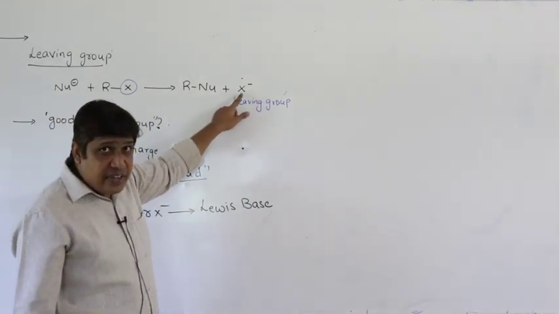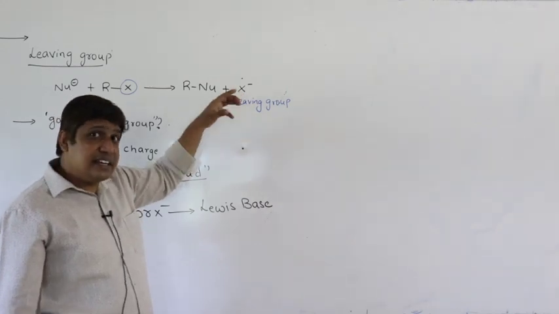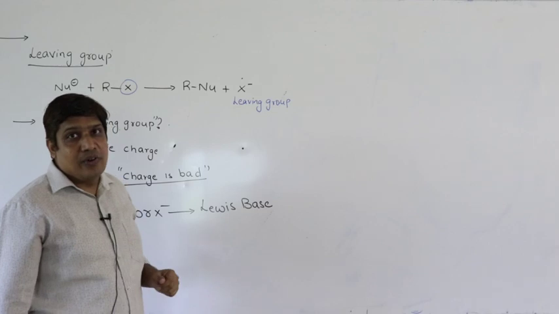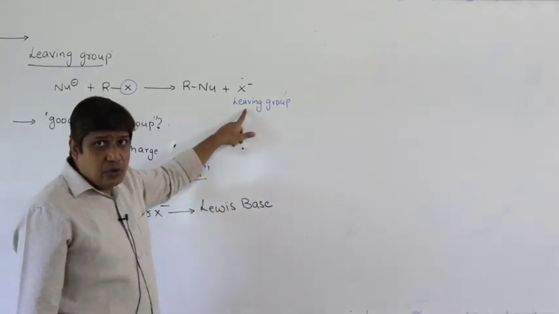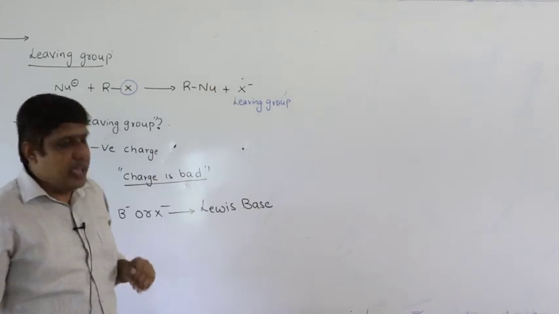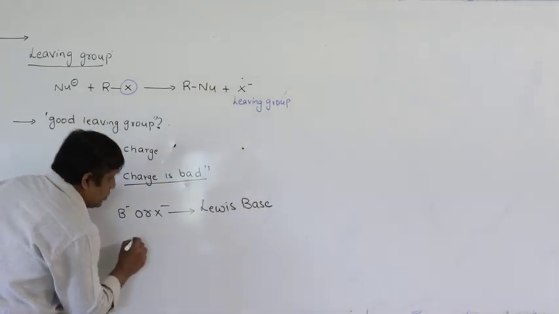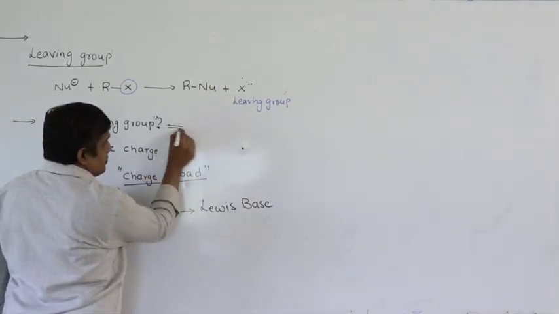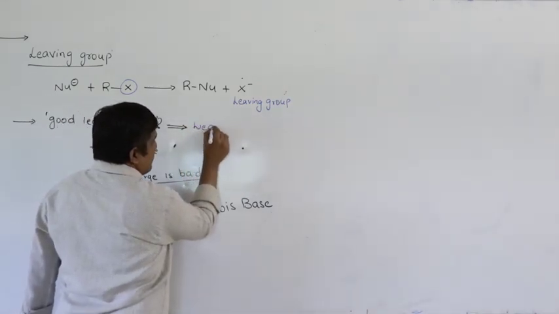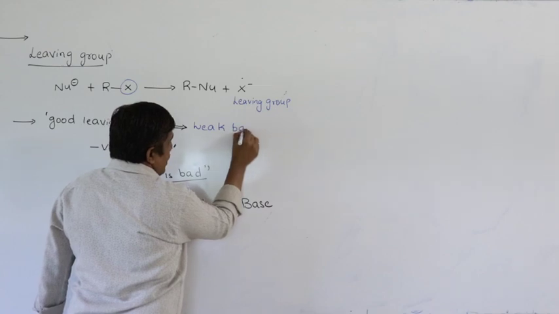So, if it is a weak base, then its reactivity will be less or its stability will be more. So, the leaving group should be more stabilized, that means it should be a weak base. So, the conclusion is a good leaving group is one which is a weak base.